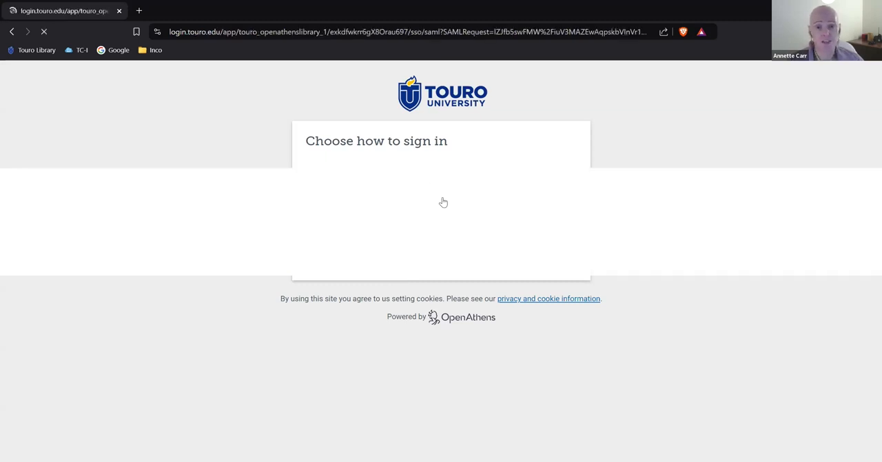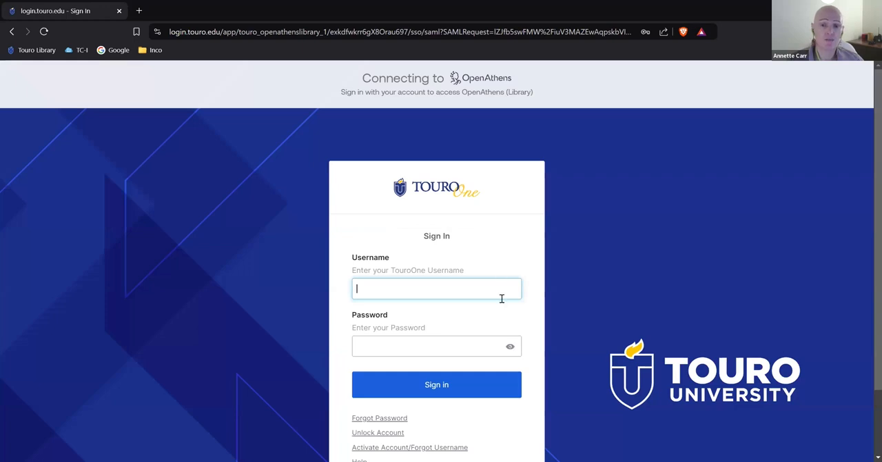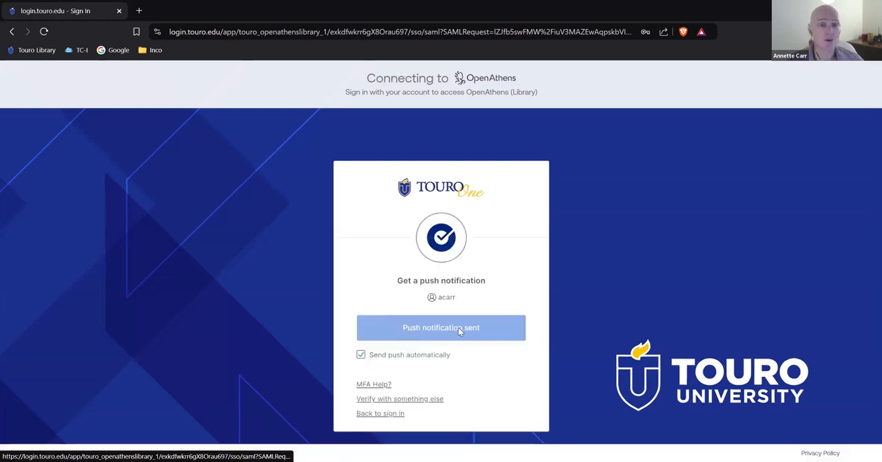And it's going to open up this page that's familiar to you. You're going to log in the same way you log into your portal, with the username and password that you use for logging into Touro One. Okay, push notification. Everybody has a push notification. That's part of the security here at Touro.